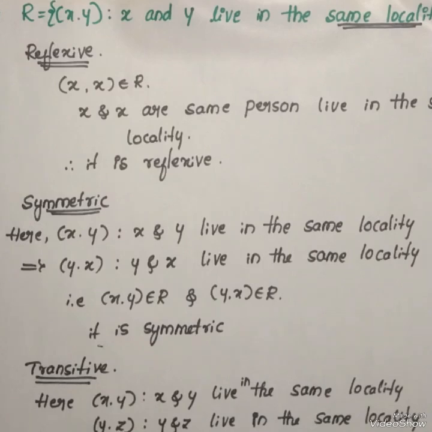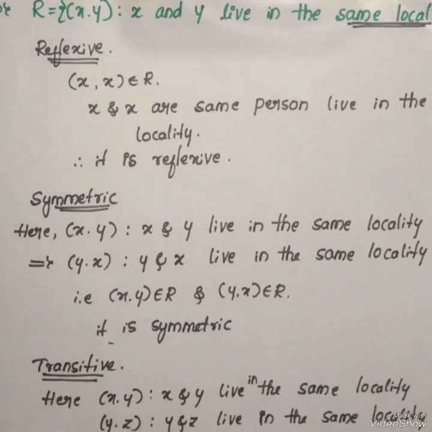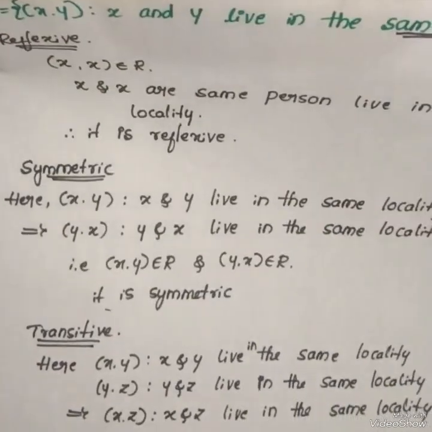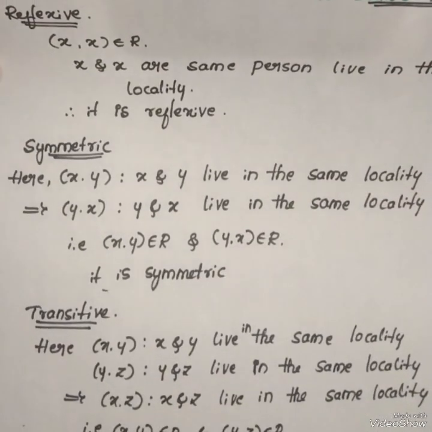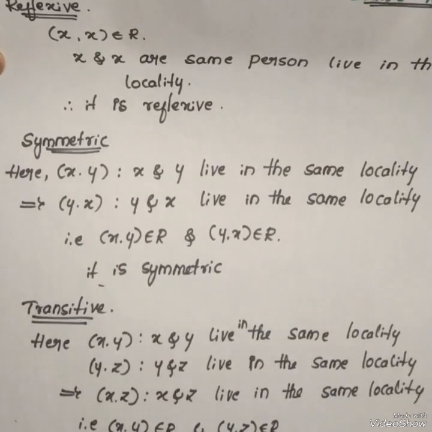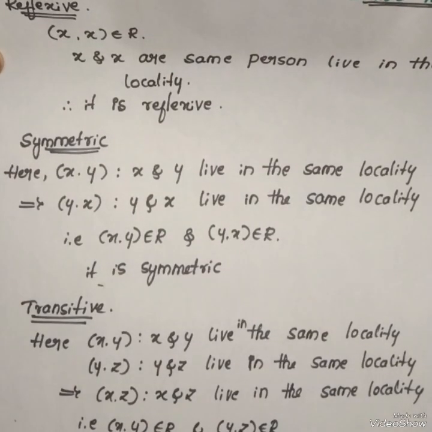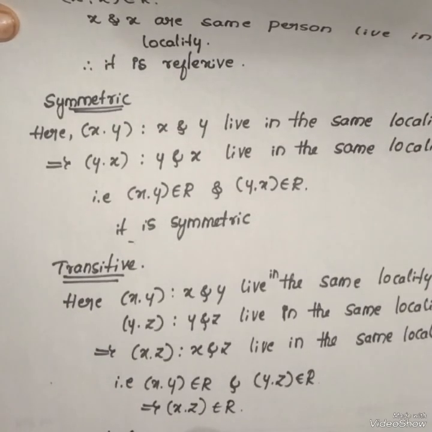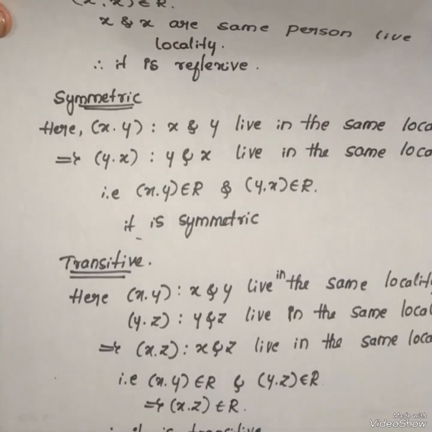That is, (x, y) belongs to R and (y, z) belongs to R implies (x, z) belongs to R. Therefore, it is transitive.